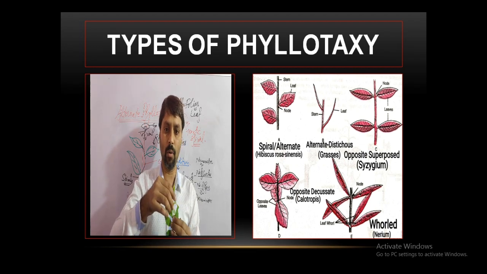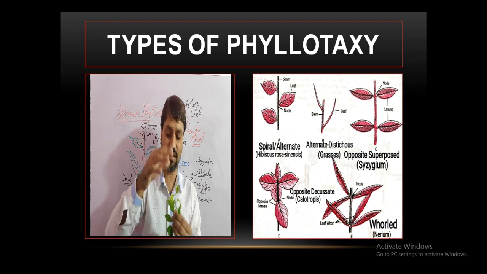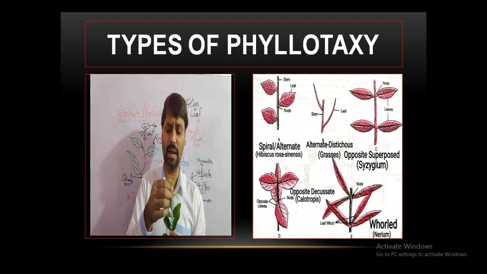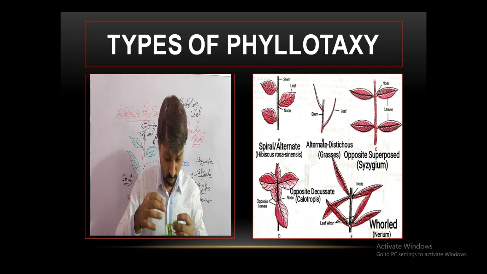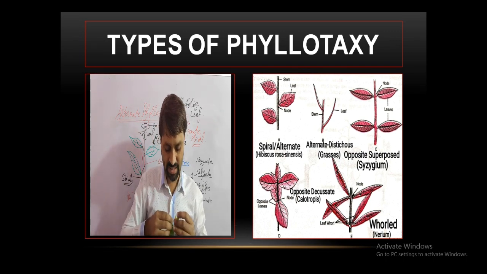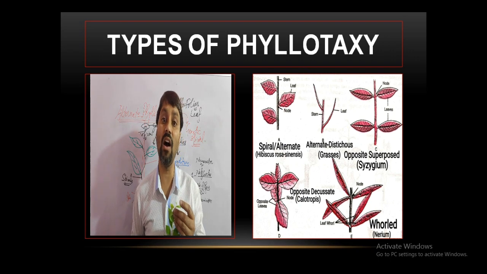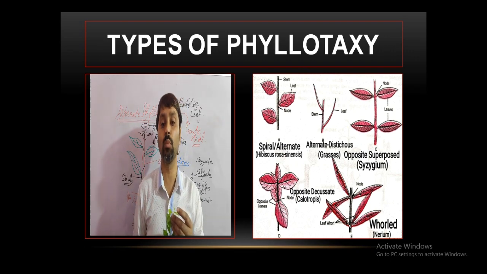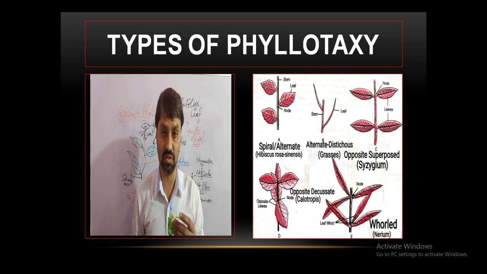It is superimposing the other leaves of this plane. Because these leaves are present in one plane, when we look from the top, only the upper leaves are visible, the lower ones not. This kind of opposite phyllotaxy is called opposite superposed.